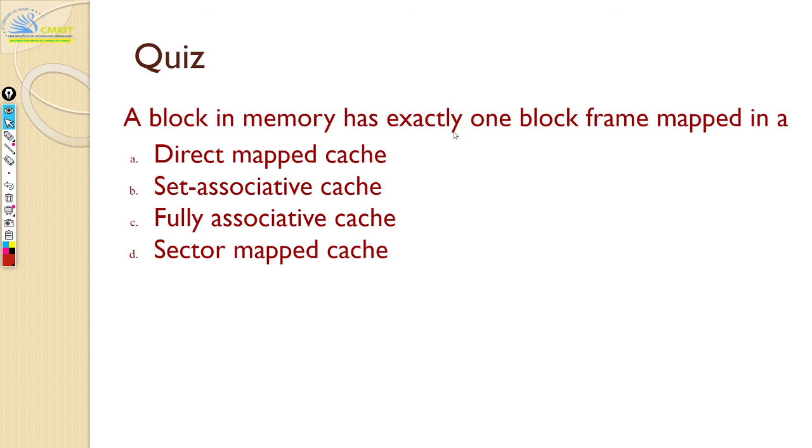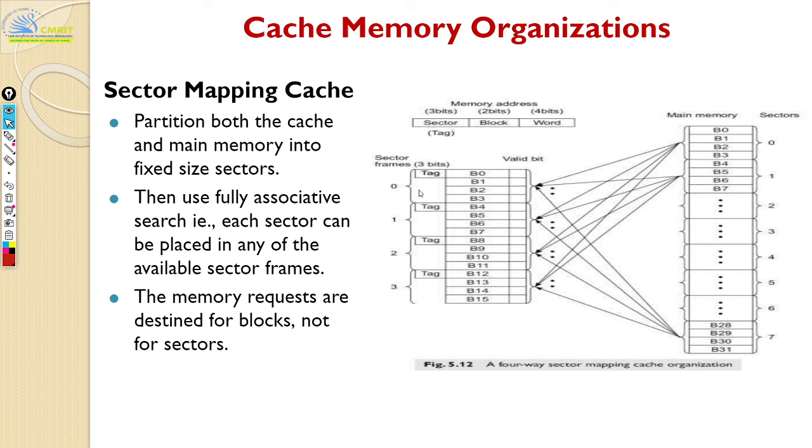Yeah, it's direct map, right? So in direct map, you have exactly only one block frame it can be mapped to. In set associative, if it's two-way set associative, it can be mapped to one set, but you will have two spots, way 0 and way 1. In fully associative, it can be mapped anywhere. There's also the sector mapped cache. I'll just quickly mention, nothing big. Your secondary memory will have sectors, so instead of just blocks, you also consolidate your blocks into sectors, and then you do a fully associative mapping. That's what your sector mapped cache means.